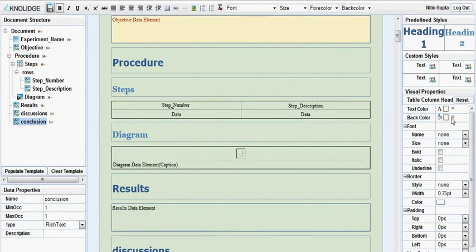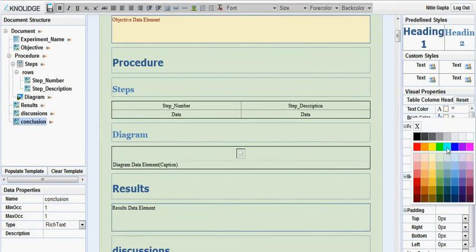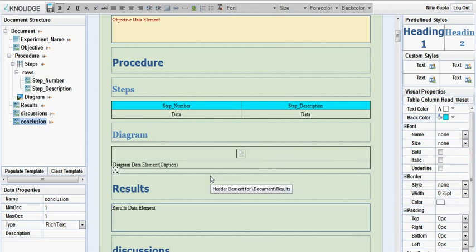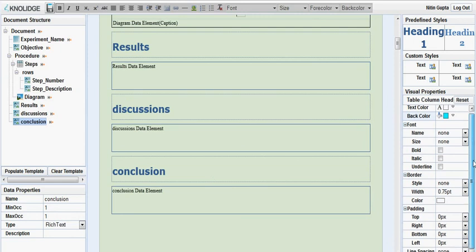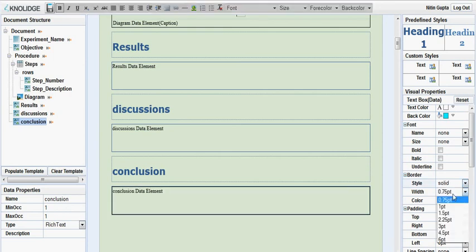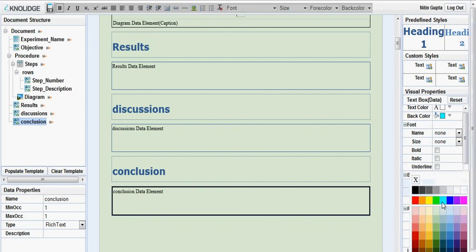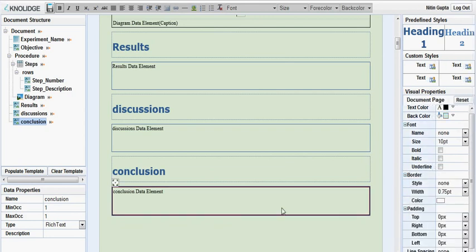Again, I want the table to be of some other color. So let's stop there. Otherwise we can have other properties. For example, just to show, we can have a border. I can say in the conclusion I want to define a border of this size and this color. Okay, let's stop at that.